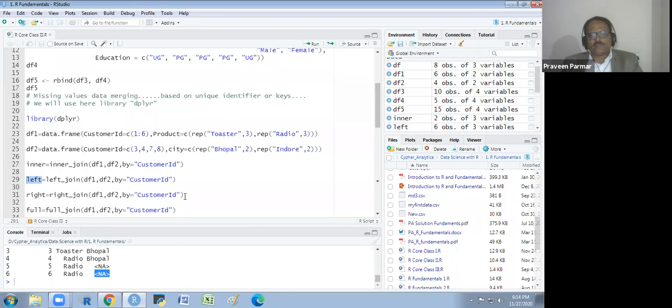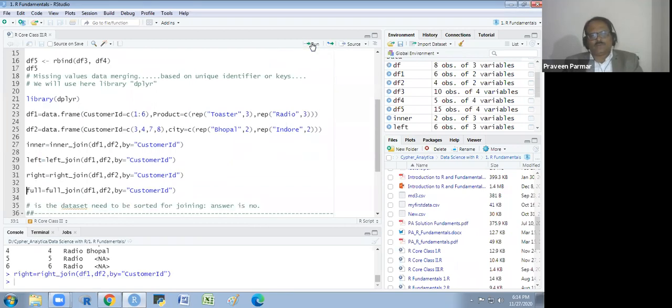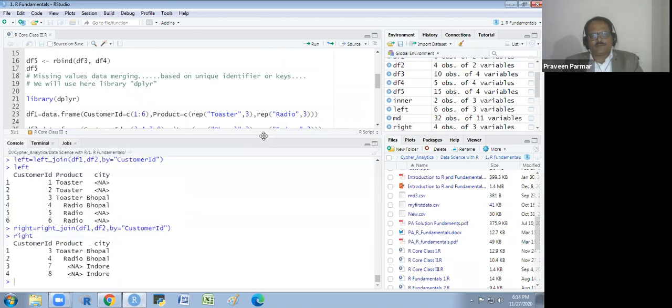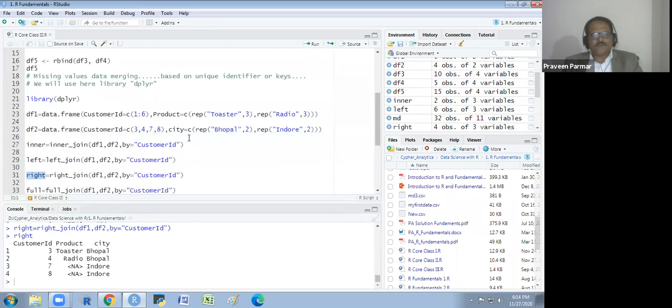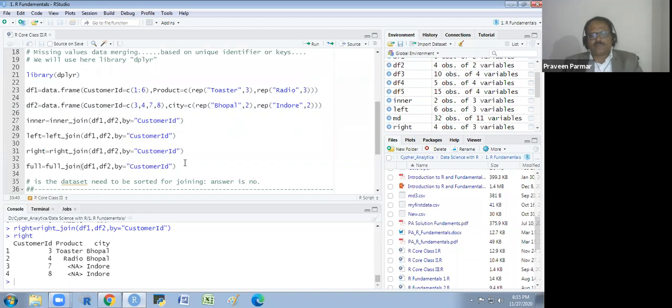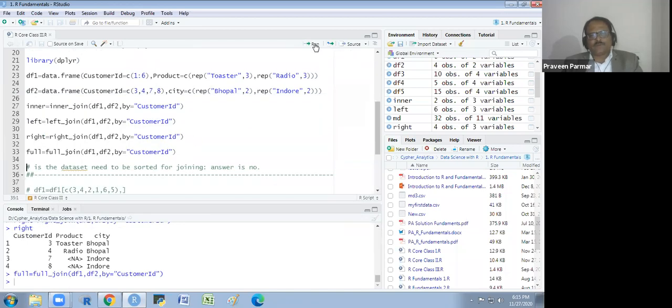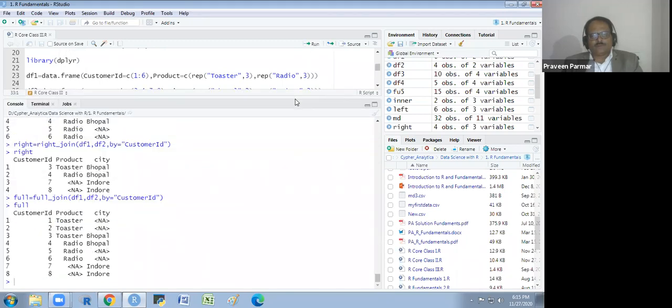There is the right join. It will give me all observations of the second data frame and give the columns for both data frames. Look at this. In the second data frame, we have 3, 4, 7, 8 only. Got it? And it is giving me this way. Okay. Now we have the full join. It will join both the data frames totally. And if I show you this, you will get this.